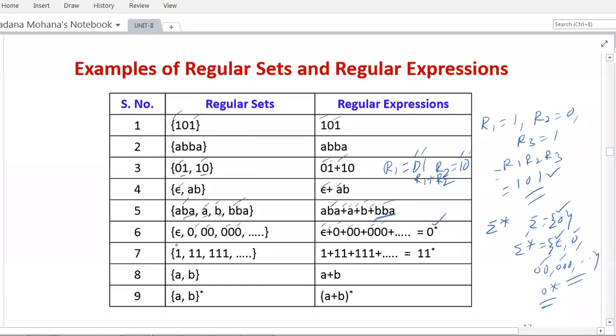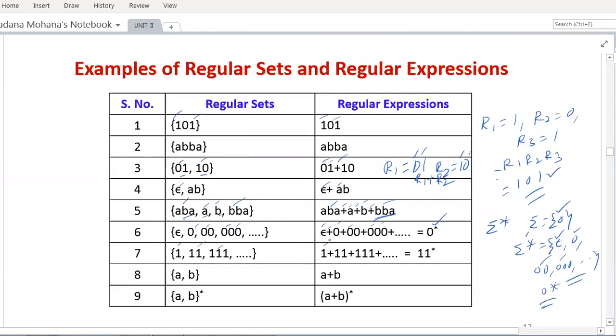Now another example, the set consisting of 1, 11, 111 and so on. Here you can see the equivalent regular expression is 1 plus 11 plus 111 plus and so on. See, this is in the form of sigma positive closure.